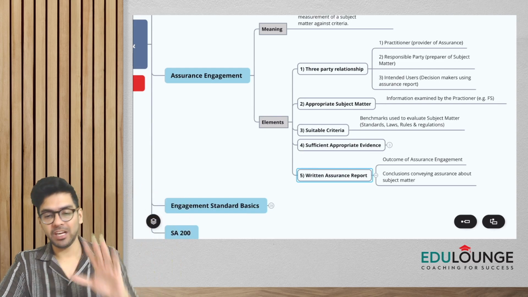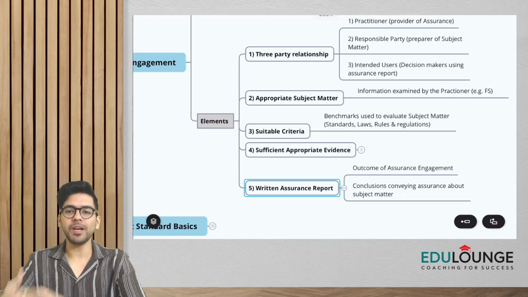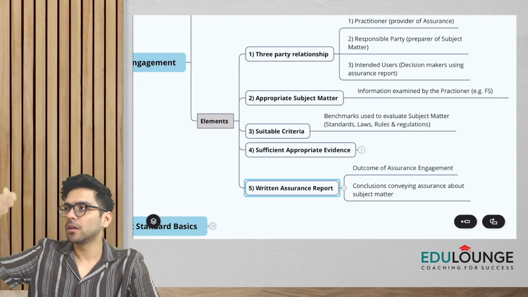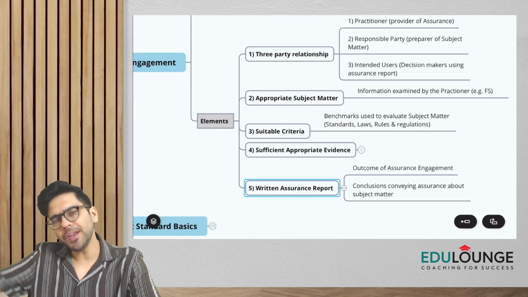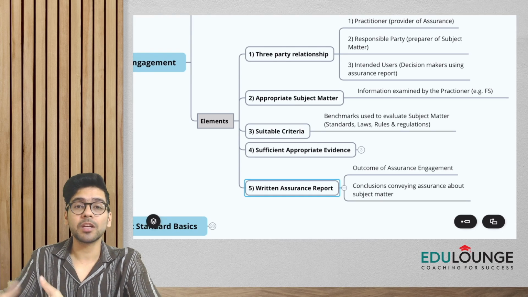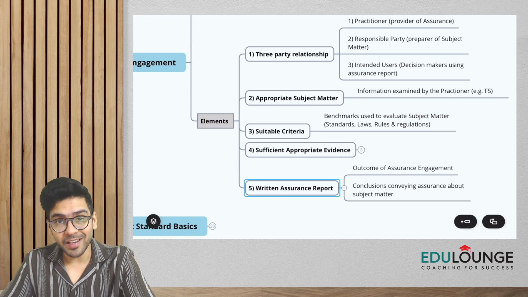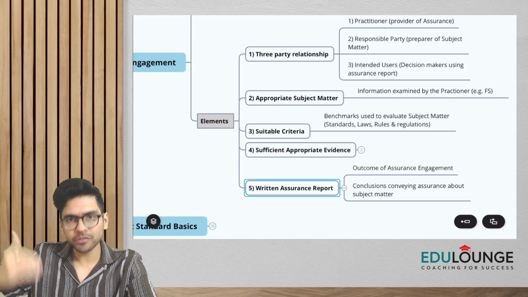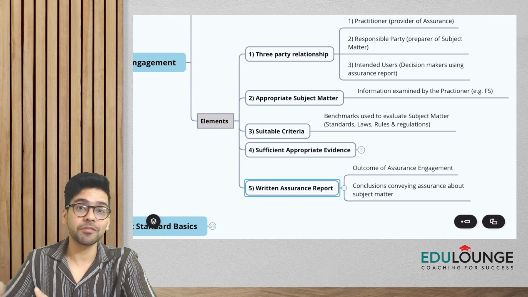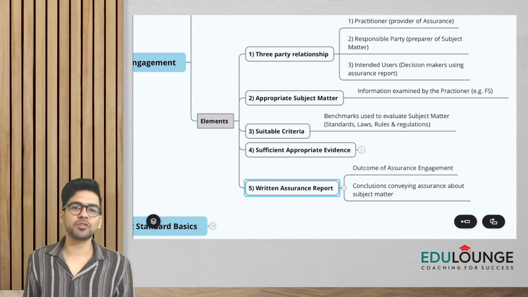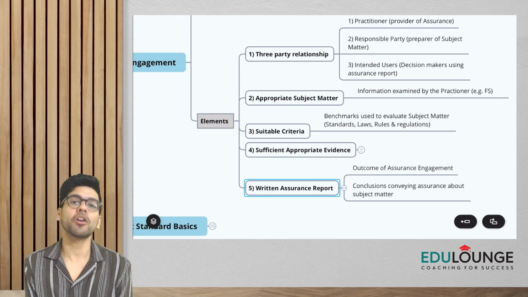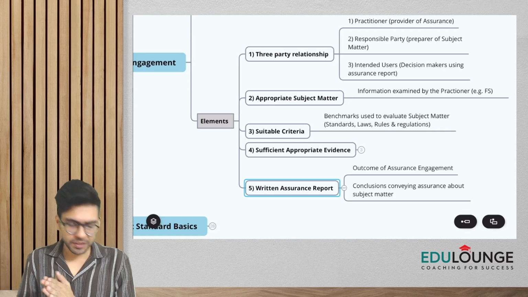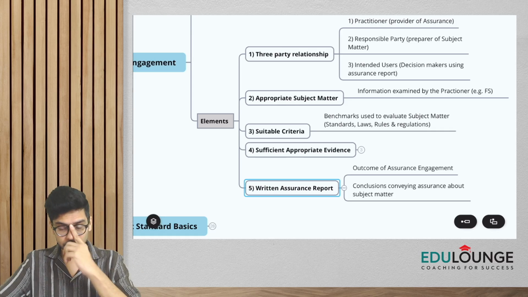We have five elements, guys. What are the five elements? Again, I'm repeating. Number one, three-party relationships. Who are the three parties? Practitioner, responsible party, intended users. Then there has to be something called a subject matter, then a criteria. After this, by applying criteria, the auditor is going to gather evidence. He has to gather sufficient and appropriate evidence, on the basis of which he is going to give his assurance report, written assurance report. That's it. Okay, so these are the elements of an assurance engagement.